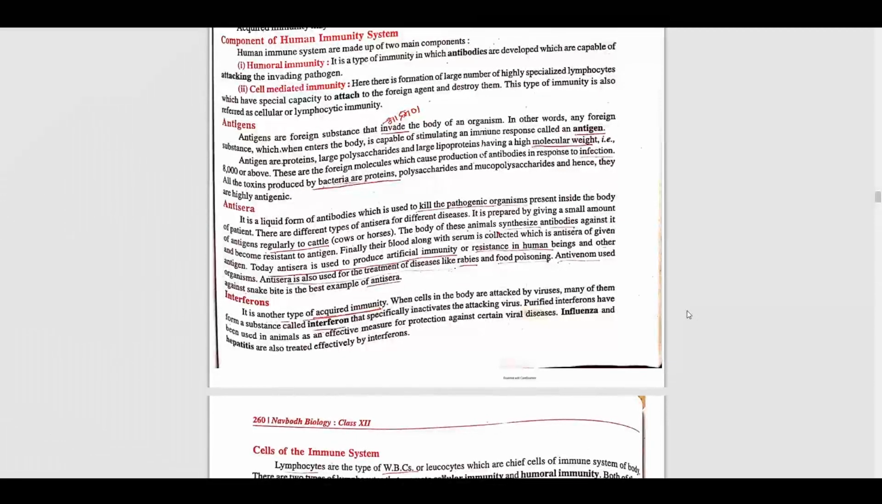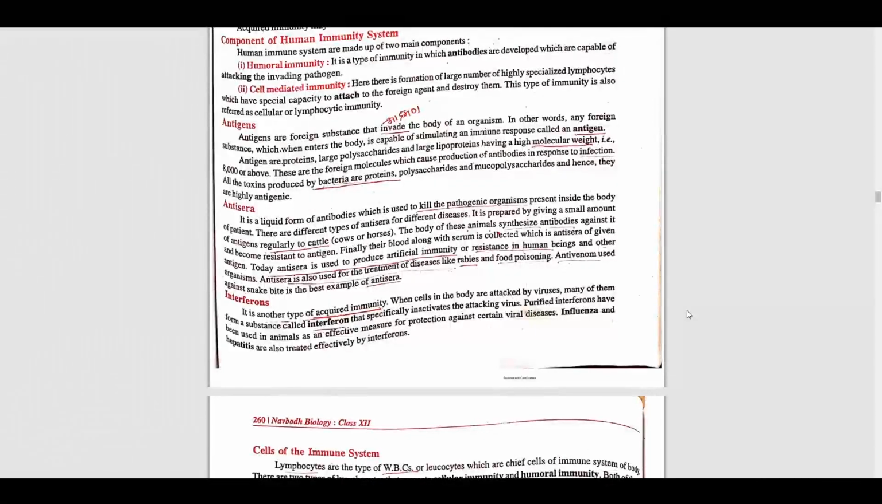Okay, so now we'll talk about the next, which is antisera. What is antisera? It is a liquid form of antibody which is used to kill the pathogenic organism present inside the body of the patient. It is also a liquid.